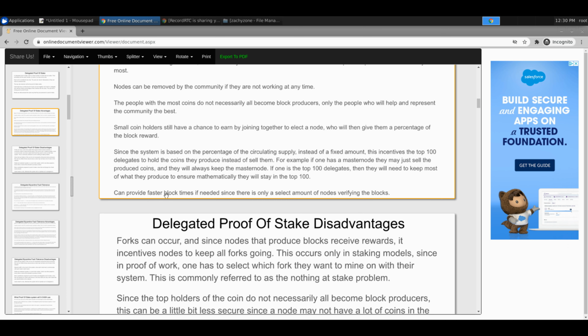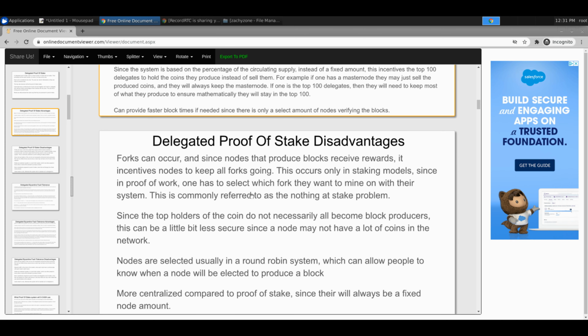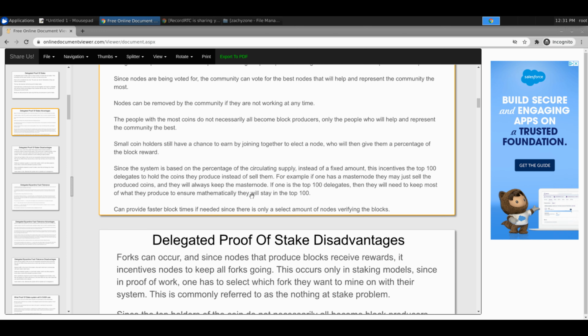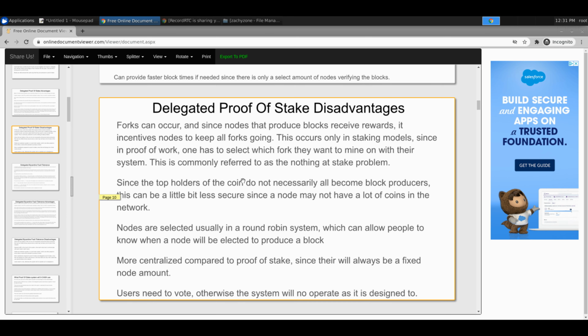And then it can provide faster block times. That's not technically what we're doing, because we're doing it in a way where we don't need the faster block times, at least for the main net. But you can. There's a lot of chains that are trying to get it to sub-second or a few seconds. So that's totally not what we're doing. Again, we're doing something completely different and a different way of doing things here.